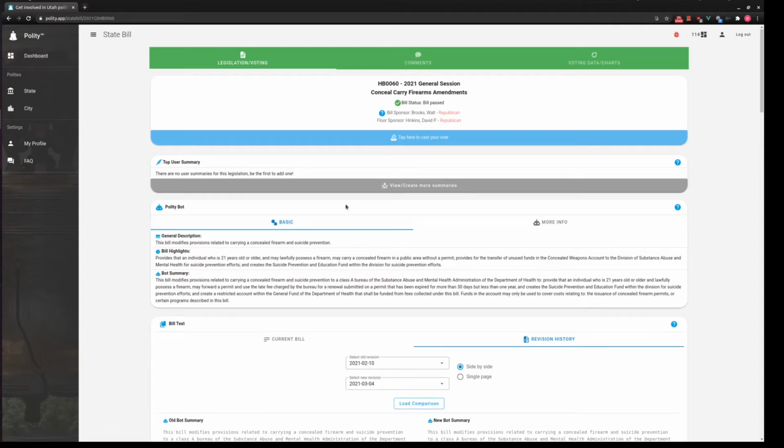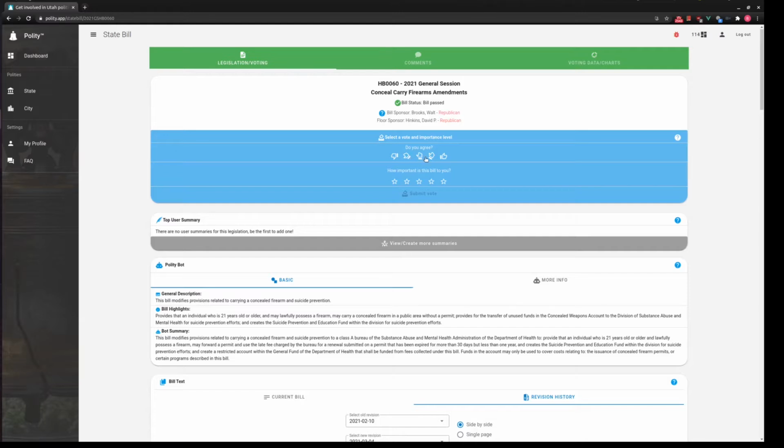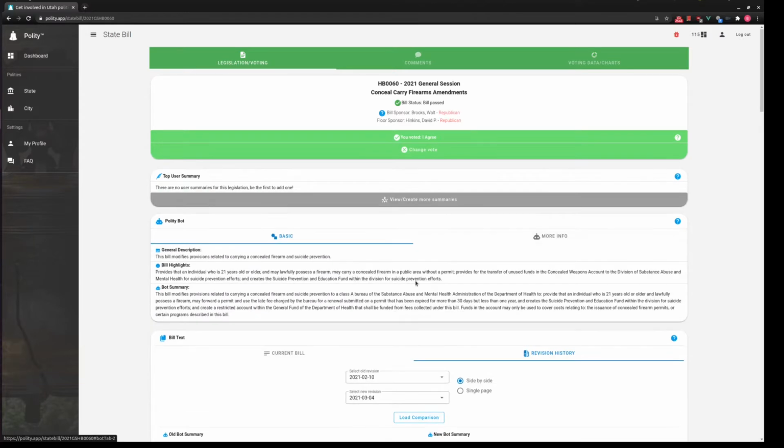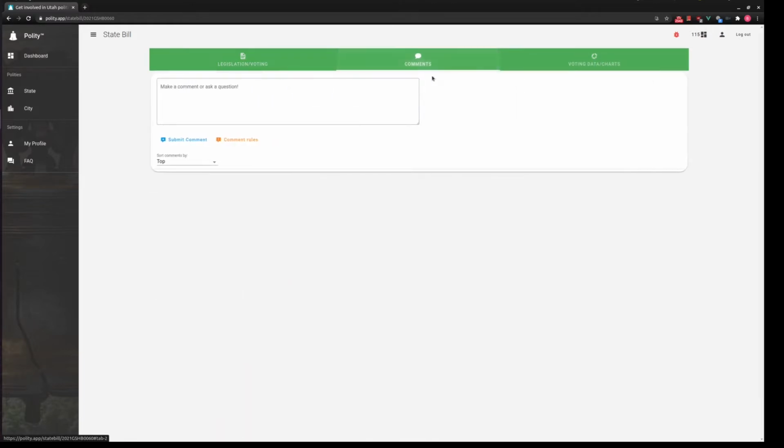So let's say, hopefully, I have a good enough opinion about this bill. What I can do is provide my feedback. I can say I disagree, I somewhat disagree, I'm neutral, somewhat agree, all the way up to agree. So I'm just going to say I agree, and this is very important to me. Submit my feedback, and of course, this is feedback that would then be sent to the legislature. There's also a comment section, which I'll come back to in a second.